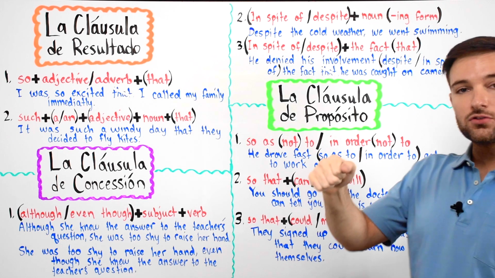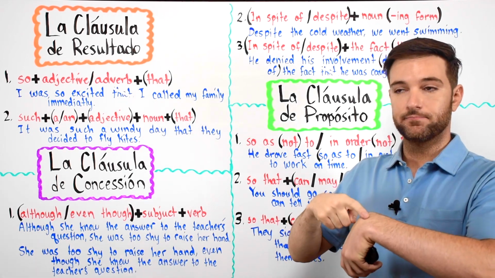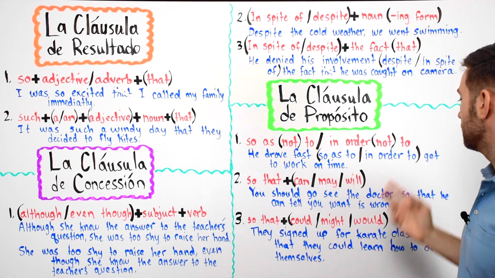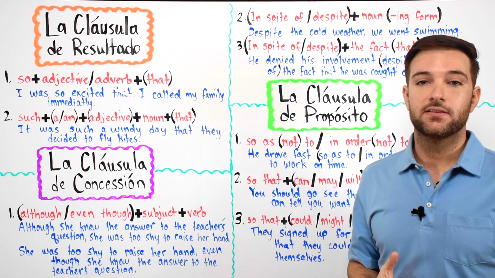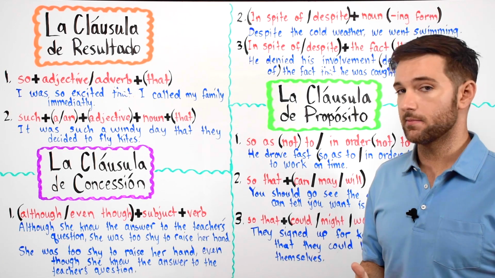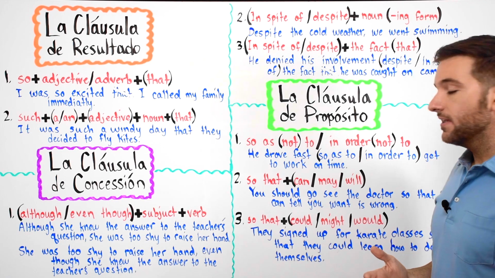So, él condujo rápido para llegar al trabajo a tiempo. En este caso, el verbo to get to work significa llegar al trabajo, or to arrive to work, llegar al trabajo. Okay, so, veamos la siguiente forma.